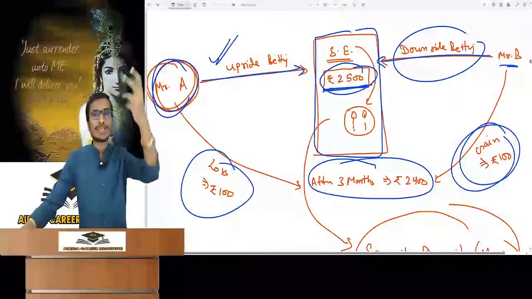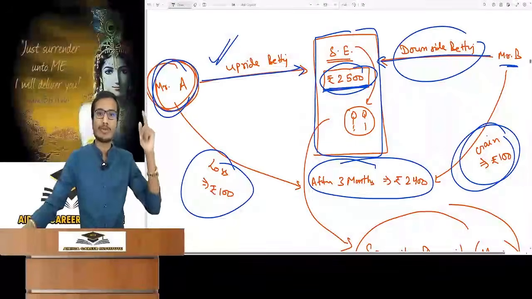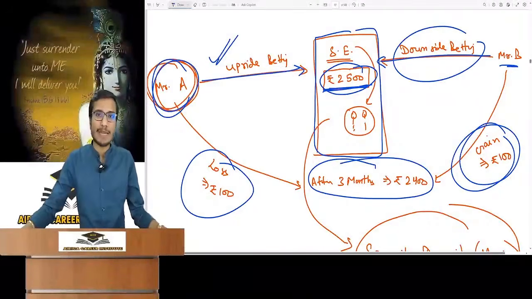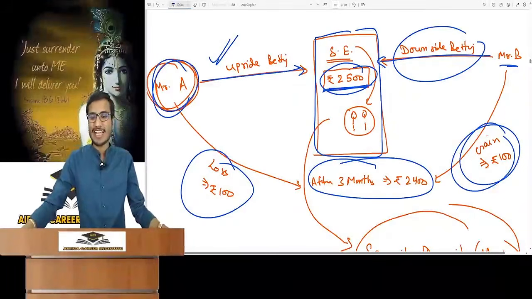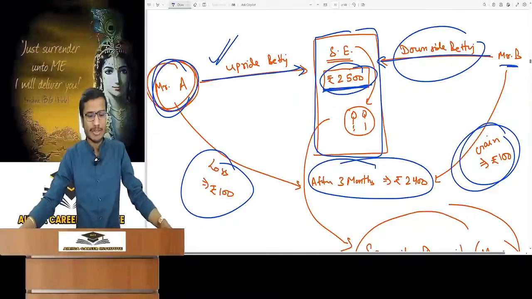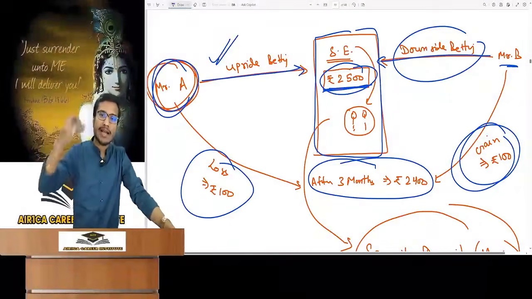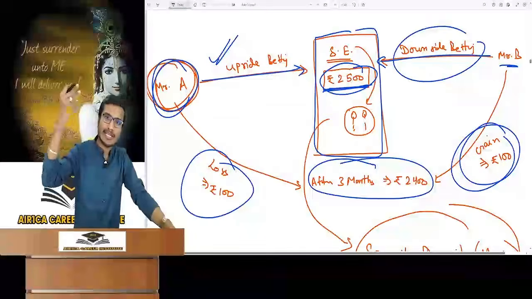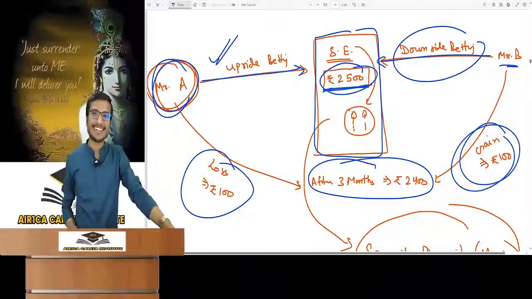Now the stock exchange is in tension. Mr. A has a loss, and what if he has fled? So the stock exchange immediately sent an employee to Mr. A's house to ask him for the 100 rupees so that it could give the 100 rupees to Mr. B. The employee went to Mr. A's house and found that Mr. A had sold his house. There is nothing in the house. It has been sold to someone else. Mr. A has escaped because he had a loss.